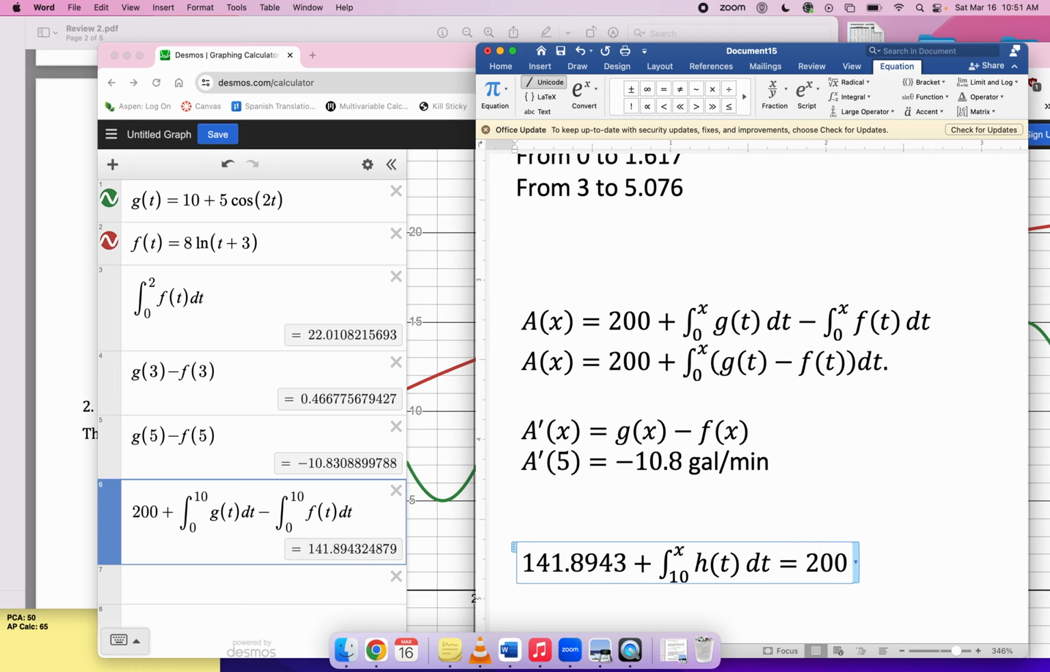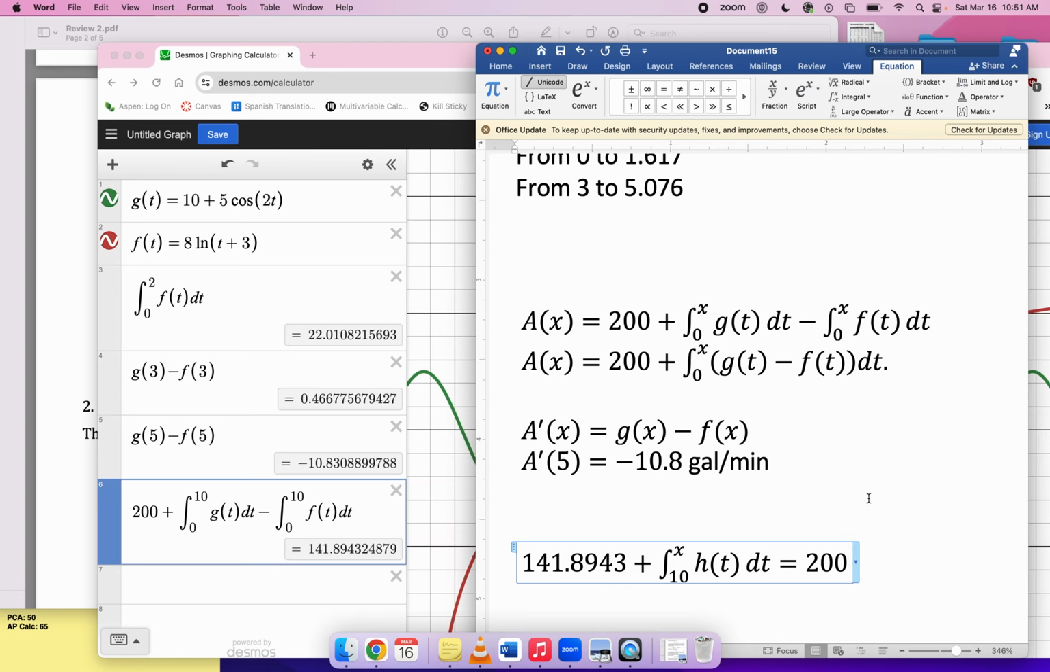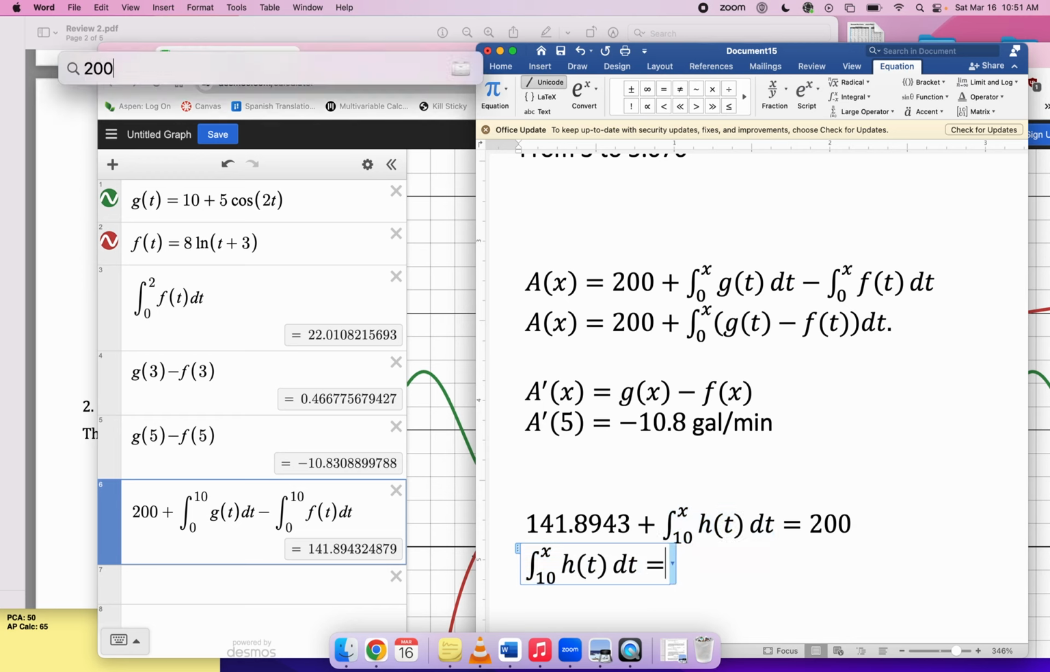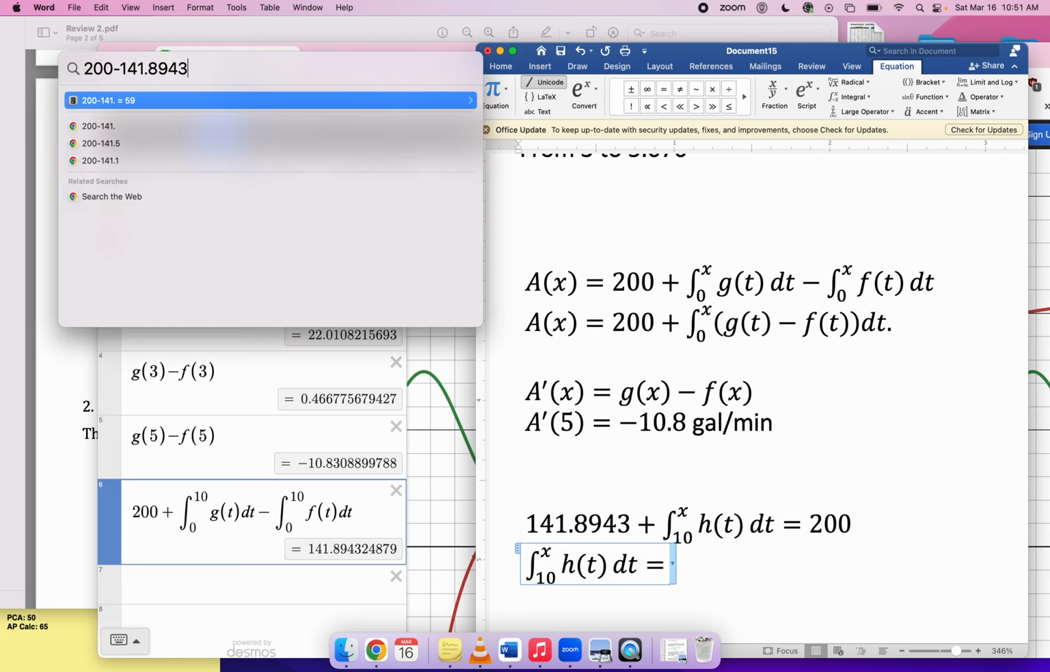And you have to solve this equation. How are you supposed to solve this equation? Well, first of all, you can subtract the 141 from both sides, right? And that'll give you just the integral of h of t dt equals 200 minus 141.8943, which is 58.1057.